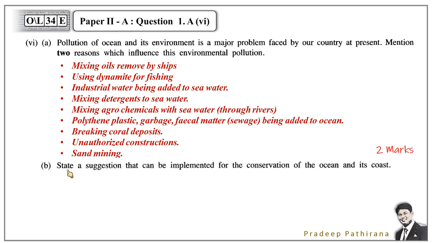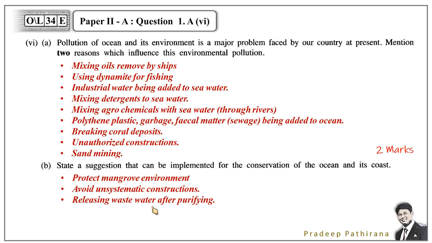And part B states suggestions that can be implemented for the conservation of the ocean and its coast. Here, first one, protect the mangrove environment. It's important to protect the inner parts. Avoid unsystematic constructions, and also it should be governed or controlled by the government. Releasing wastewater after purifying or treatment before releasing, that is important.